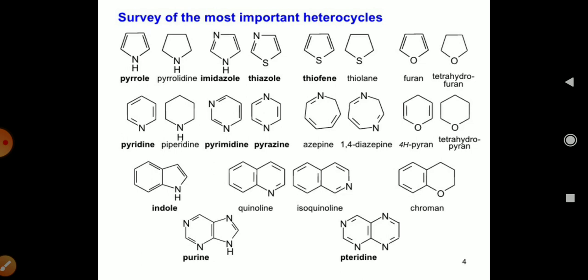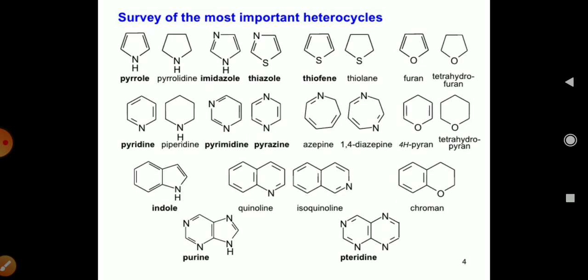Chromane has two rings with oxygen as the heteroatom. Next is purine, with one 6-member and one 5-member ring, and 4 nitrogen heteroatoms are present in this purine. And next is pteridine, having 4 nitrogen heteroatoms with two 6-member rings.